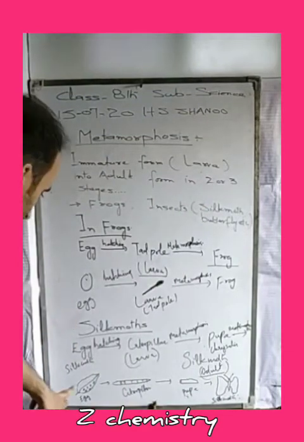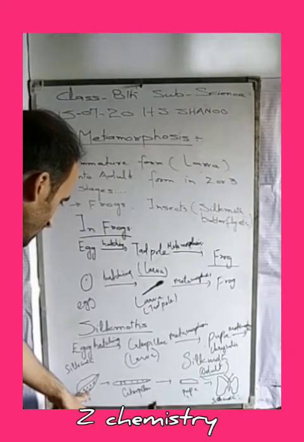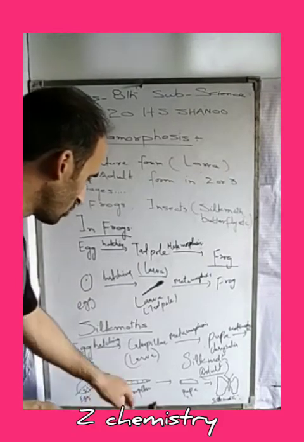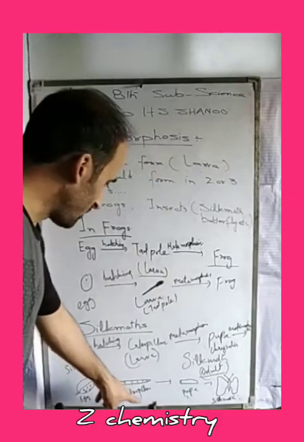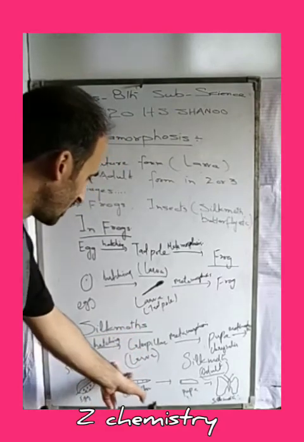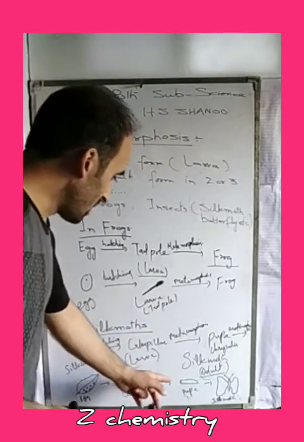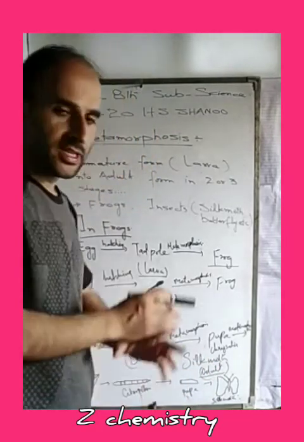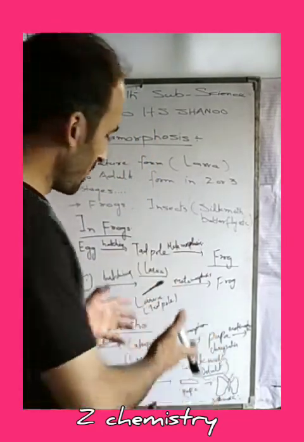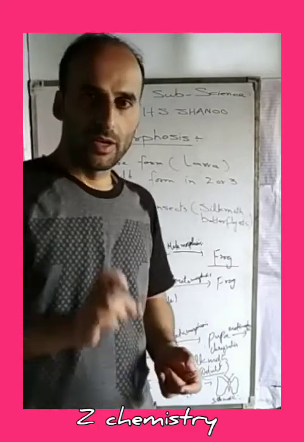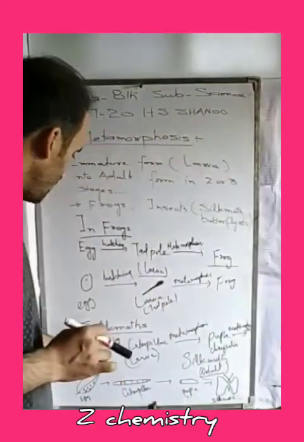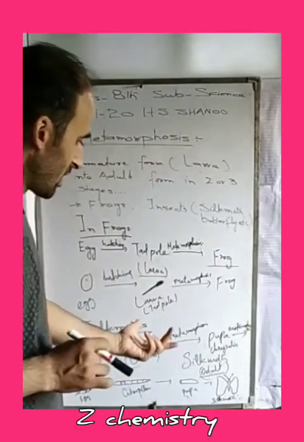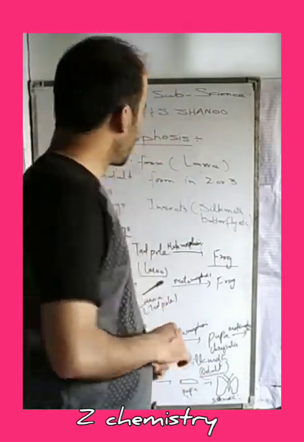For example, here the eggs have been laid on a leaf, and upon hatching they change into caterpillars, the larval stage of the snake moth. Upon metamorphosis, the caterpillar changes into a pupa, and in the pupa stage there is development of minute wings in this organism, the snake moth. Upon metamorphosis again, it changes into an adult snake moth.